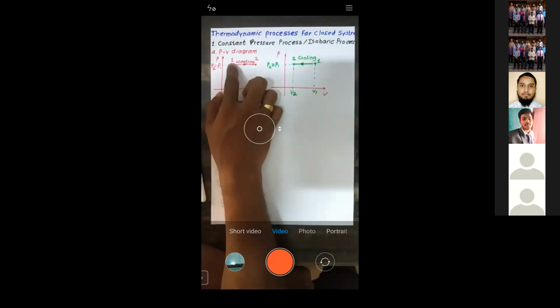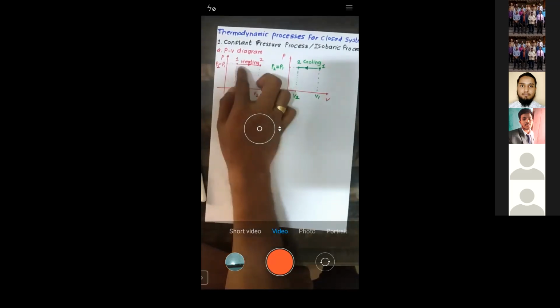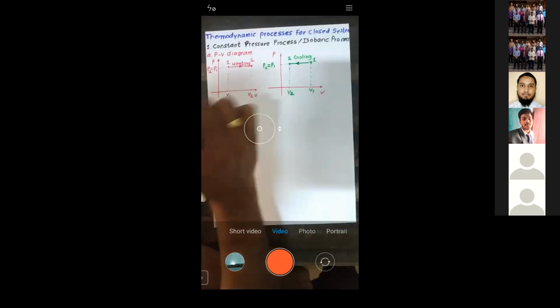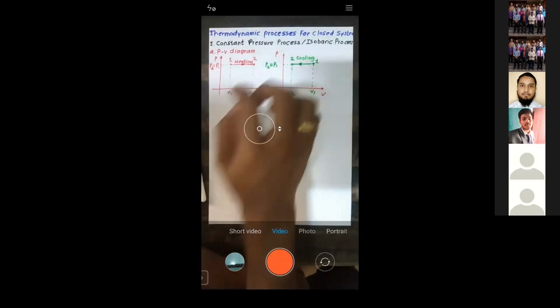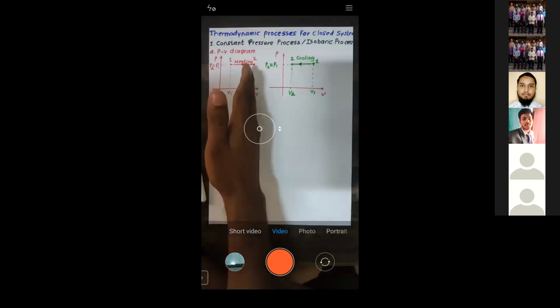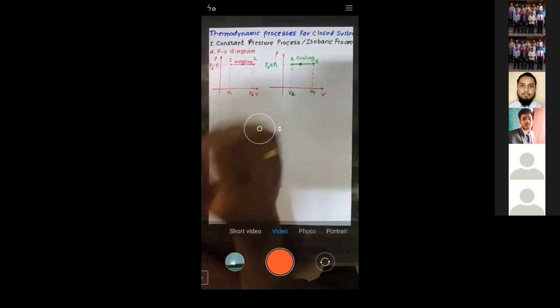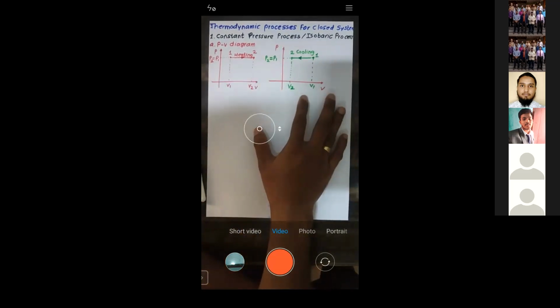So this is the first point where pressure is P1 and volume is V1. Now from point number 1, I will move along this line where pressure is constant, that is P2 is equal to P1. So I will reach point number 2 where volume is V2. During 1 to 2, pressure is constant but volume is increased. Such a process is called heating.